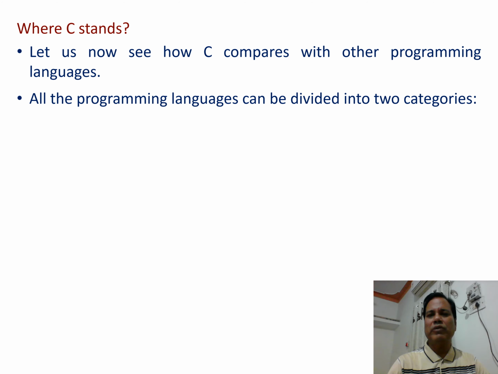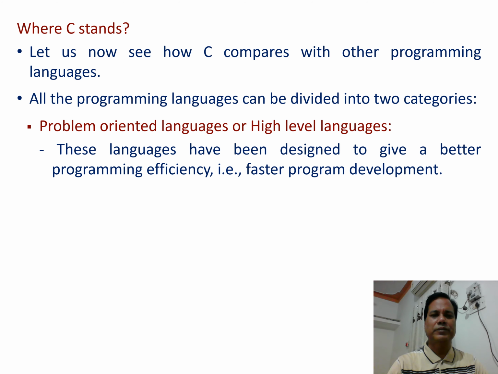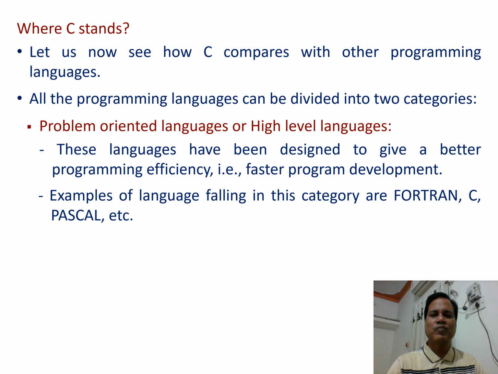All the programming languages can be divided into two categories. Problem-oriented languages are high-level languages. These languages have been designed to give better programming efficiency, that is faster program development. Examples of languages falling in this category are Fortran, C, Pascal, etc.